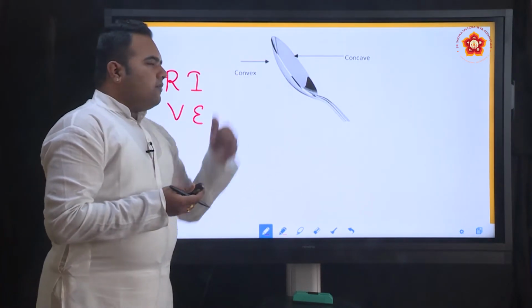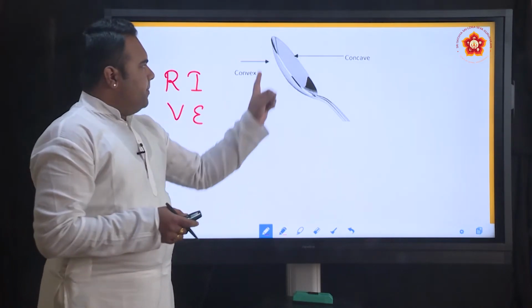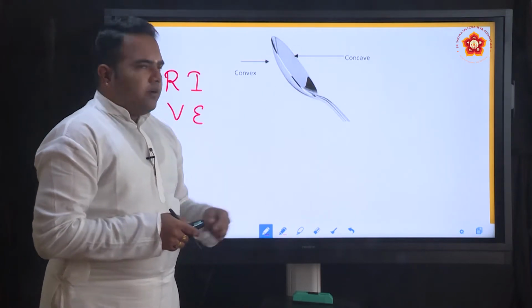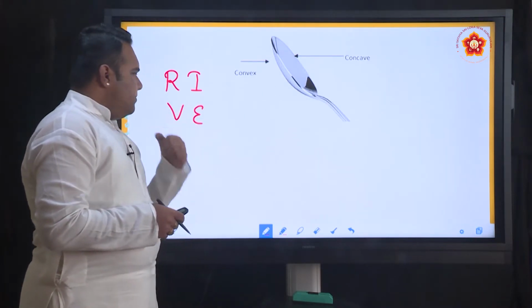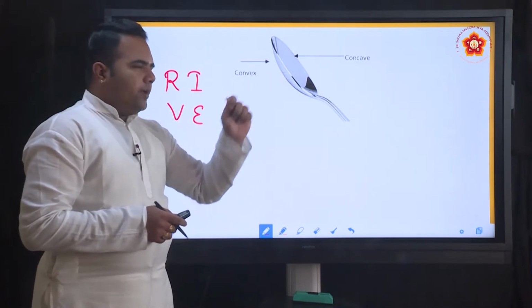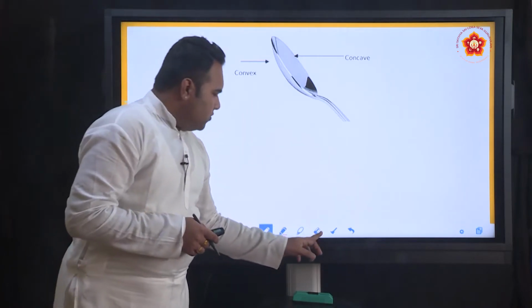So, on the convex surface, your image will be virtual and erect. Whereas, inside the concave surface, if you want to have a virtual image, that is if you want to see your image as erect, we need to keep it very close and we will be seeing as to why we need to do so.